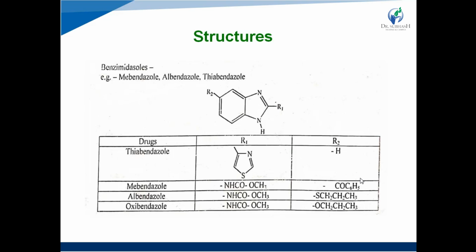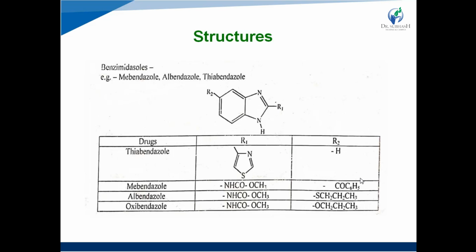Now, on this benzimidazole ring, R1 and R2 are denoted. With different benzimidazole derivatives, R1 and R2 will change.